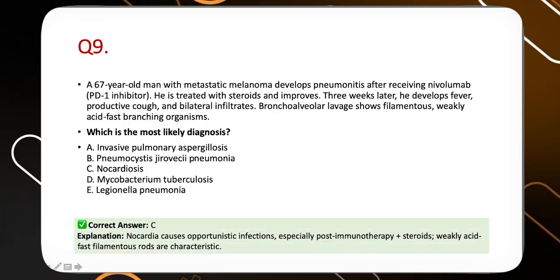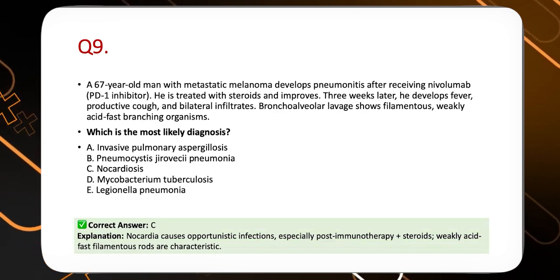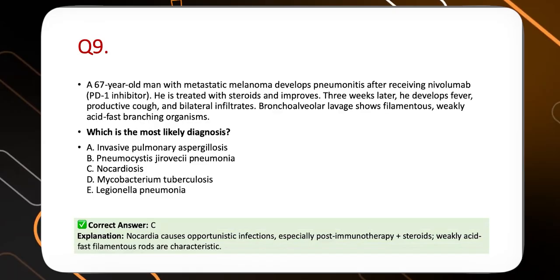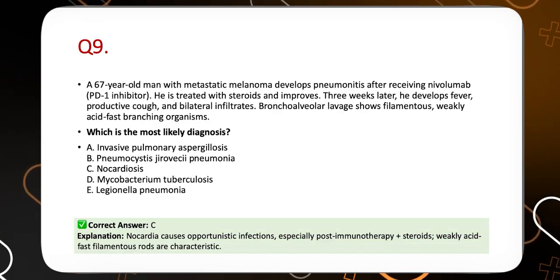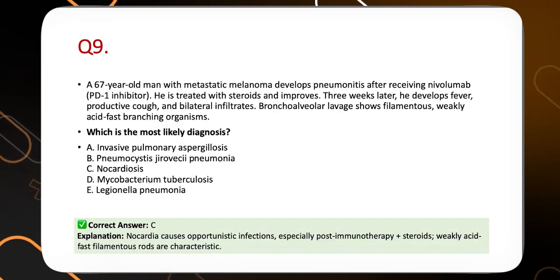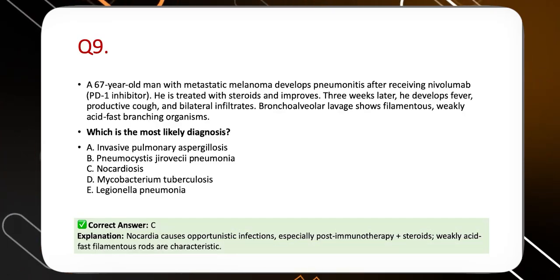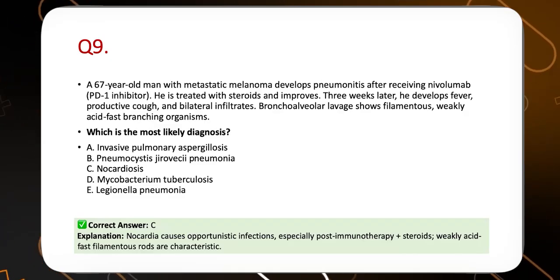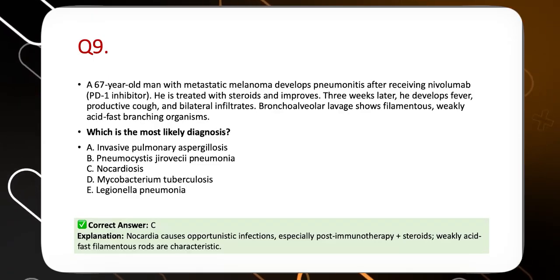The crux of the question over here is that we get a weakly acid-fast positive organism which is filamentous. So we know what the test is and then we know the answer. Nocardia. We should know that we got an immune checkpoint inhibitor patient, and we did a BAL. It's very important. We do a BAL on these kind of patients.